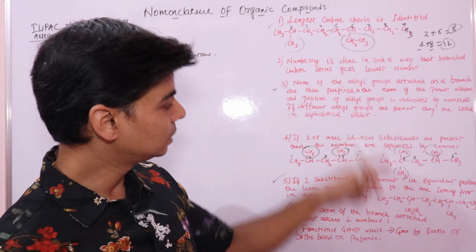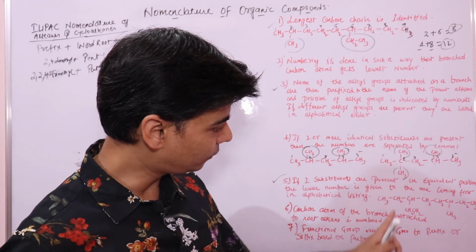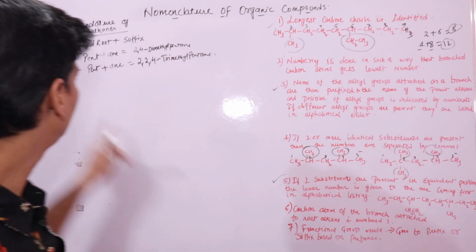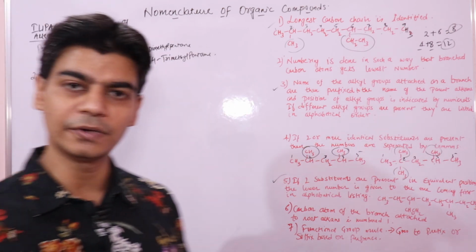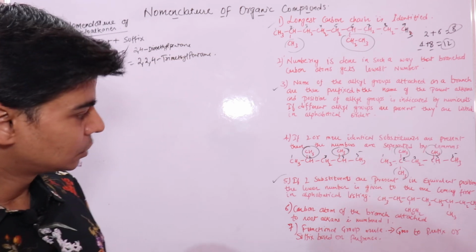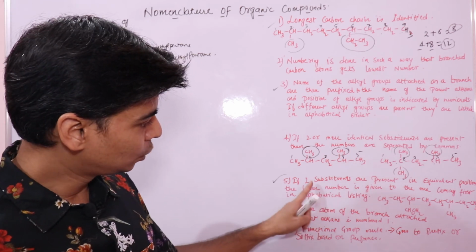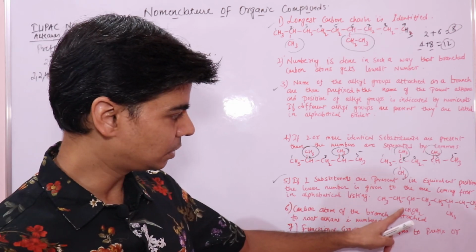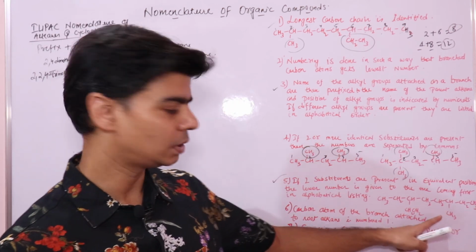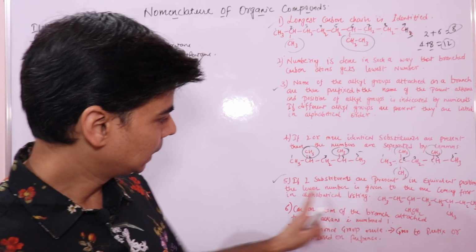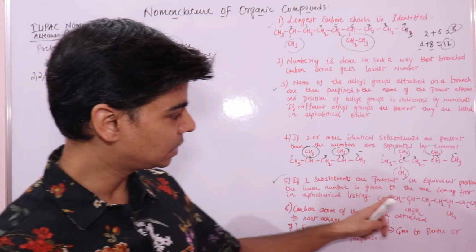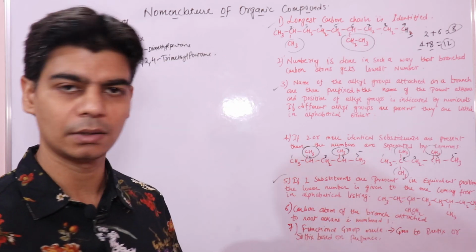If you have different alkyl groups attached to these, how will you name the prefix? If two substituents are present in equivalent positions, the lower number is given to the one coming first in alphabetical order.